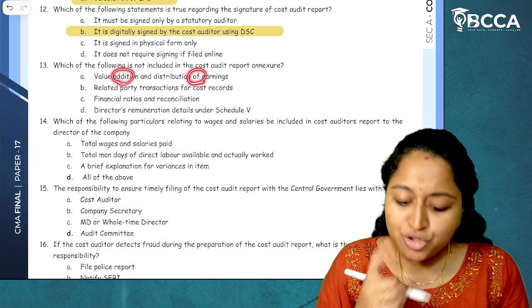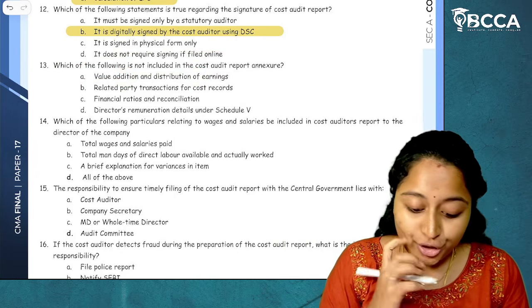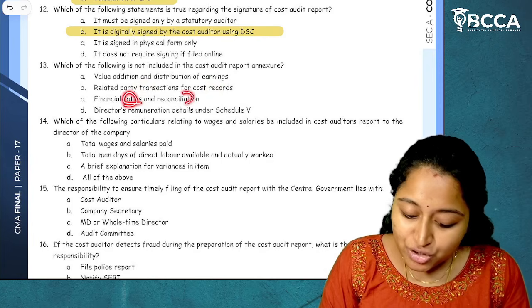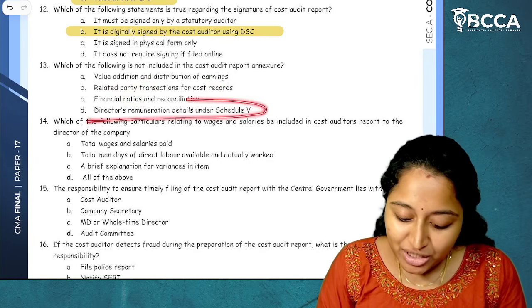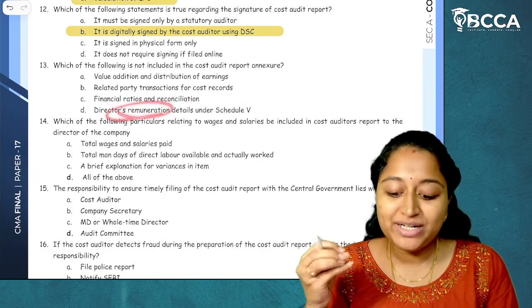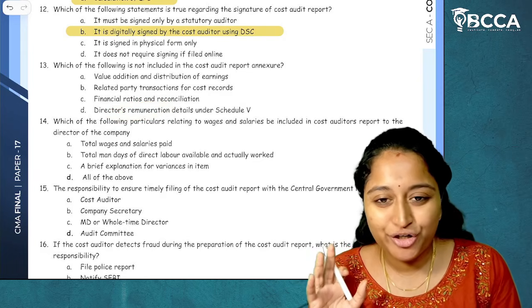Value addition and distribution of earnings. Is it not there in the cost audit report? Related party transactions for cost records. Financial ratios and reconciliation. Directors remuneration details under schedule 5. Yes, director remuneration details will not be there in the cost audit report.